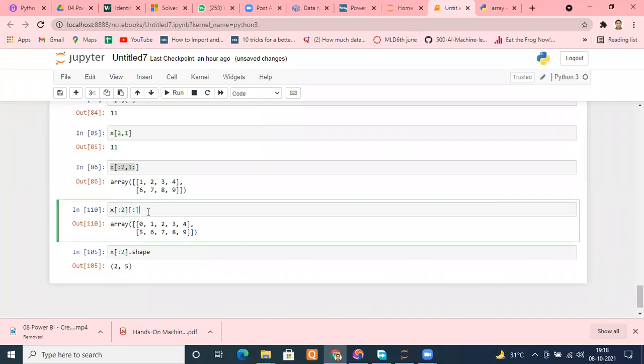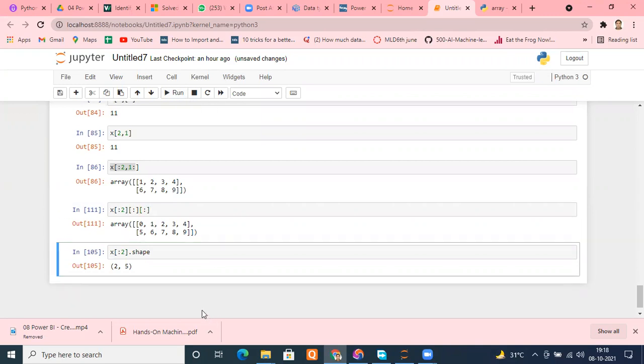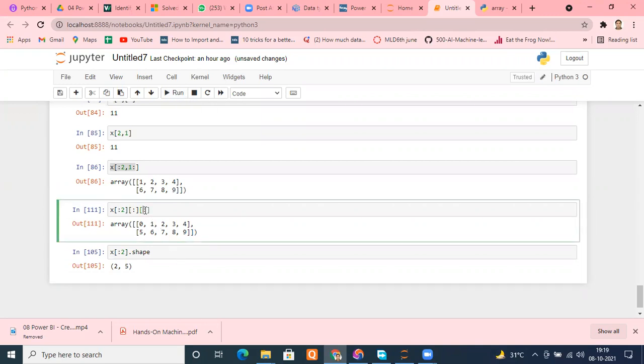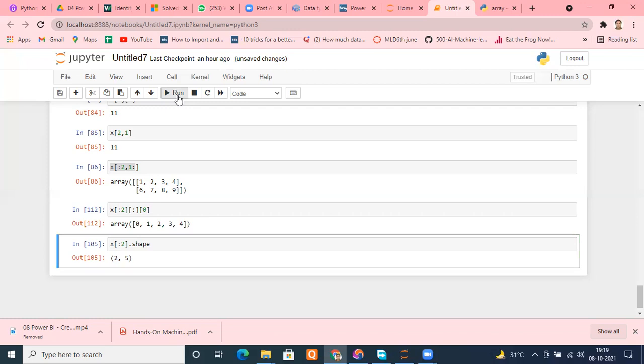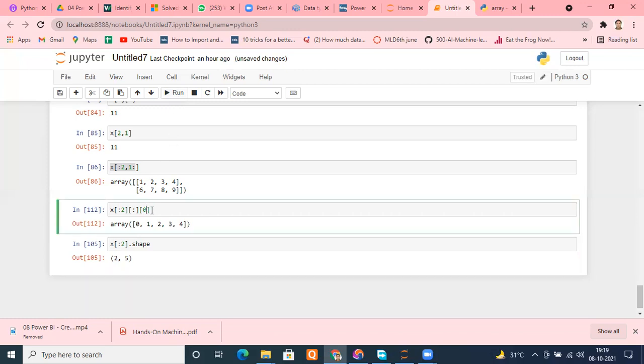Now suppose I come here, and I'm putting a colon again. See what will happen. I'm saying, please give me all the columns. Doesn't matter. Perfectly fine. Now, if I put 0 here, see what I'm getting. Are you getting my point? This is the matrix it has become. It has become a matrix. The things have changed now.